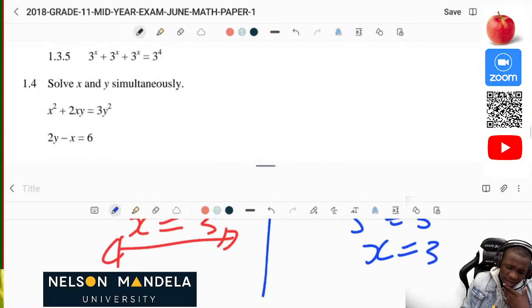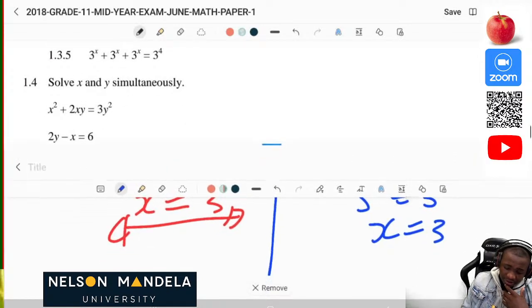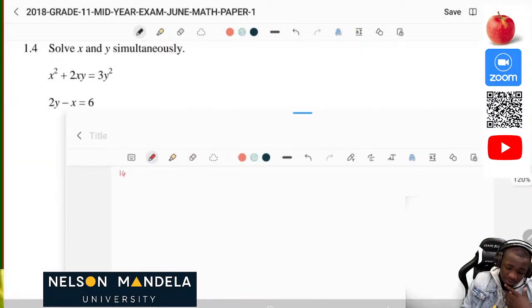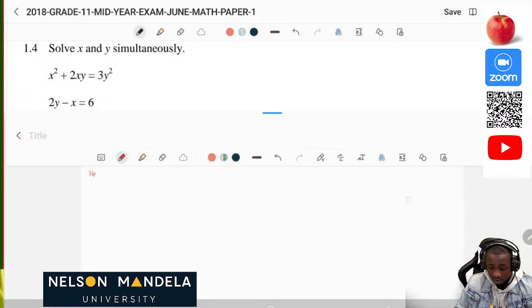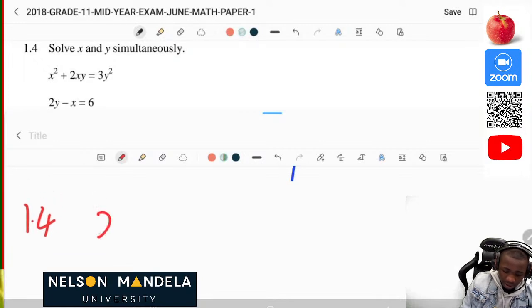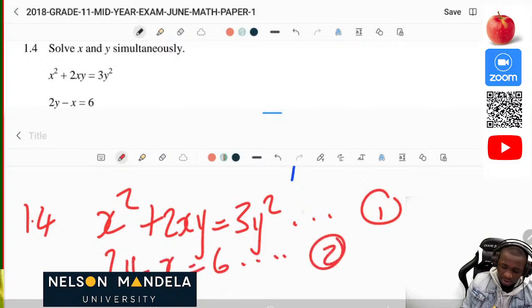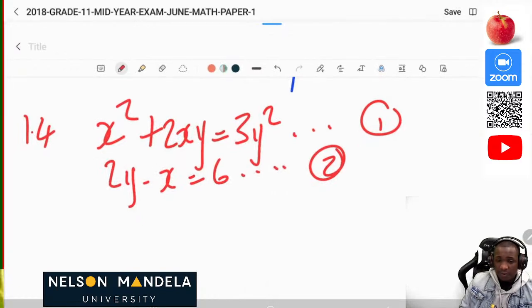Okay, great. Now solve x and y simultaneously. Okay, 1.4. Solve x and y simultaneously. So now we are on 1.4. They are telling us we must use the simultaneous equations. Okay, let's solve together. 1.4, x squared plus 2xy is equal to 3y squared. From the word go, write it as equation 1. Then 2y minus x is equal to 6. Write it to be your equation number 2. Now let's solve it together.